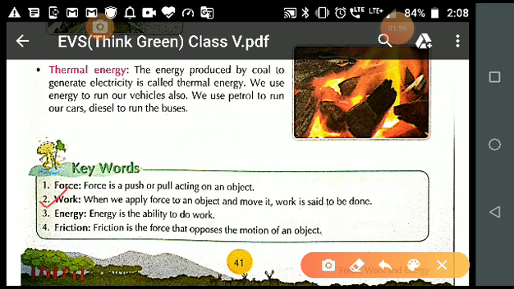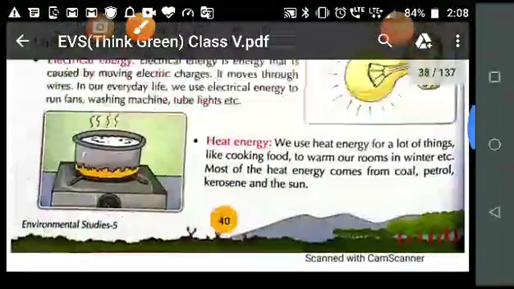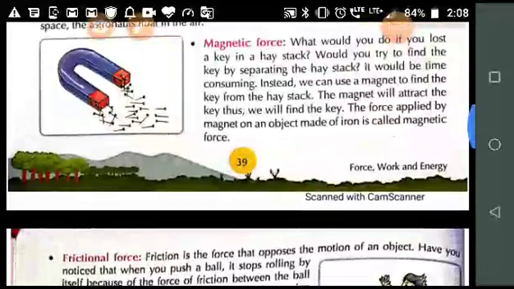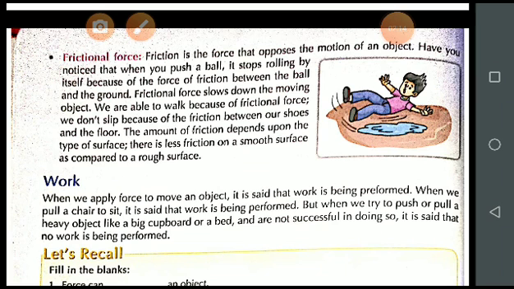Let's see one more time. Students, when we apply a force to move an object and the object moves, then we say that work is being performed.